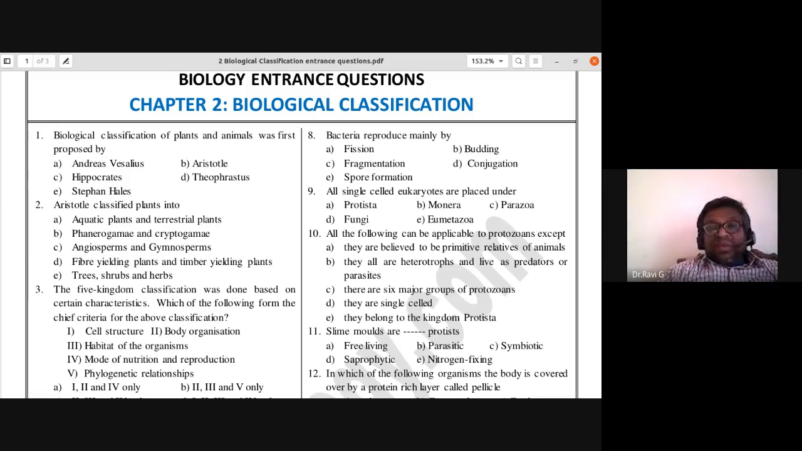They are believed to be primitive relatives of animals. Yes. They are all heterotrophs and live as predators or parasites. Yes, protozoans are all heterotrophs. There are six major groups of protozoans. That is wrong. So tenth one, C is the incorrect statement. They have only four groups: the amoeboid protozoans, ciliate protozoans, flagellate protozoans, and sporozoans.